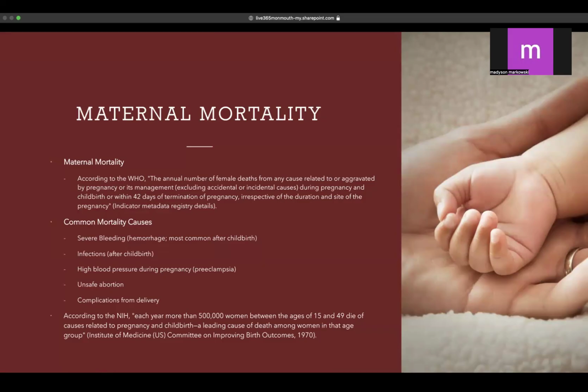According to the NIH, each year more than 500,000 women between the ages of 15 and 49 die of causes related to pregnancy and childbirth. This is a leading cause of death among women in that age group.